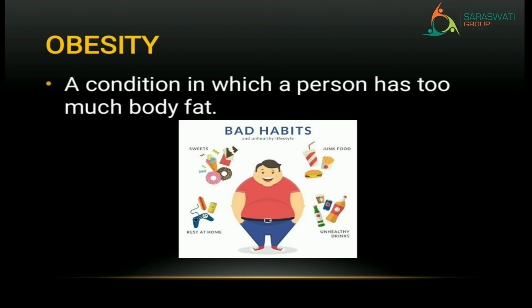Obesity may happen due to bad habits or an unhealthy lifestyle, like eating too much junk food, drinking too many unhealthy drinks, eating too many sweets, or just sitting at one place resting at home and playing games and eating all these things together, which may lead to obesity.